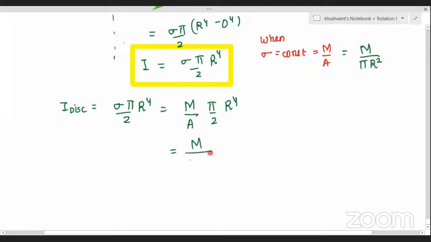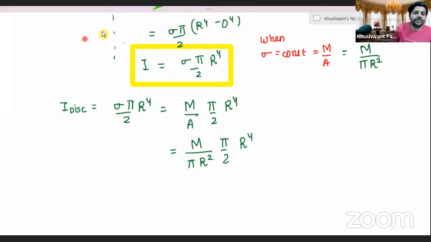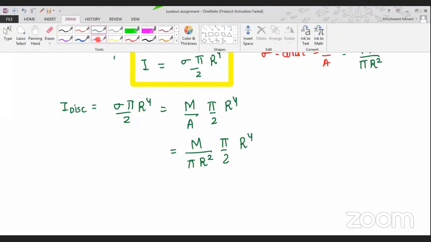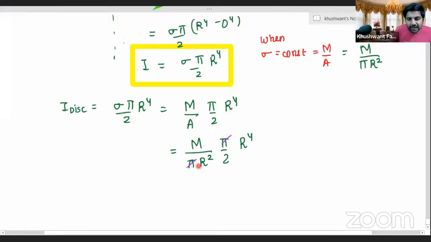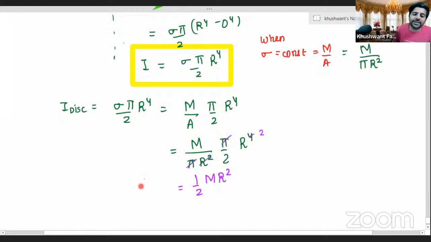So here we'll write pi r square into pi by 2 here and then r power 4. What will be the cancellations, Praveen? Tell all of us. R square and pi, sir. Pi will be cancelled, r square, and this will become r square. This will be mr square divided by 2. So we'll have mr square into half is the moment of inertia for the disk.